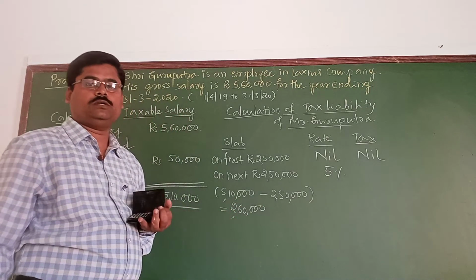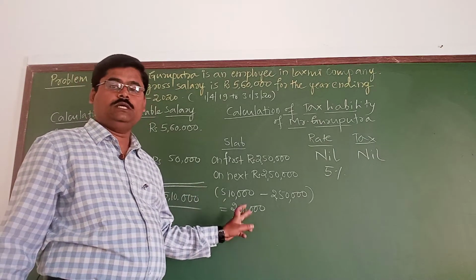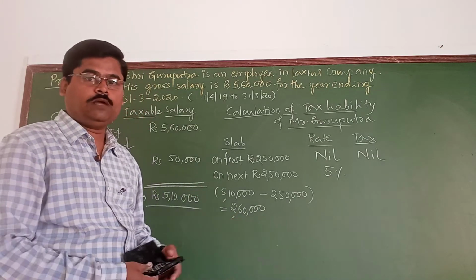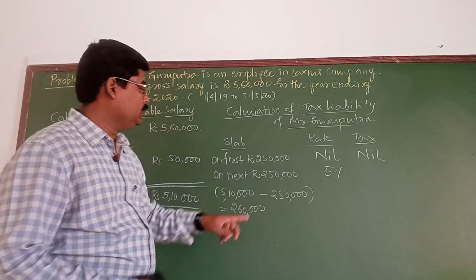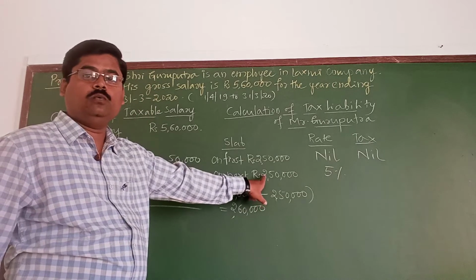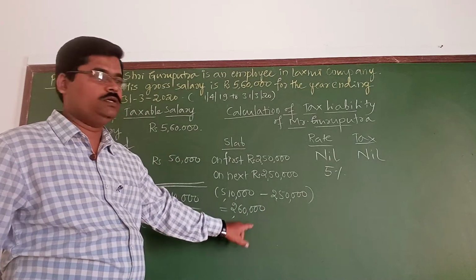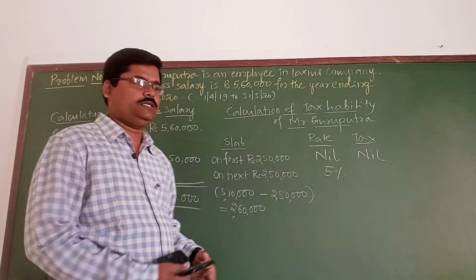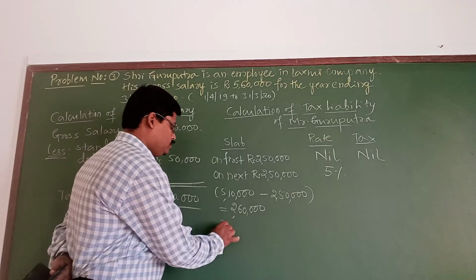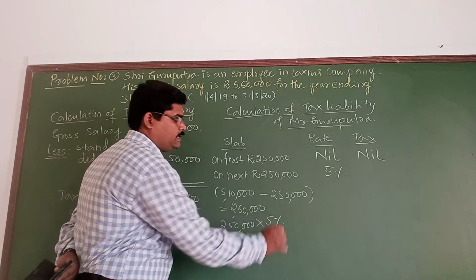But my slab ends with only 2 lakh 50,000. That is why on 2 lakh 50,000 I am going to tax at the rate of 5%. The next slab will be only up to 2 lakh 50,000, but my amount is 2 lakh 60,000. Up to 2 lakh 50,000 I can tax only at 5%. That is my 2 lakh 50 into 5%.